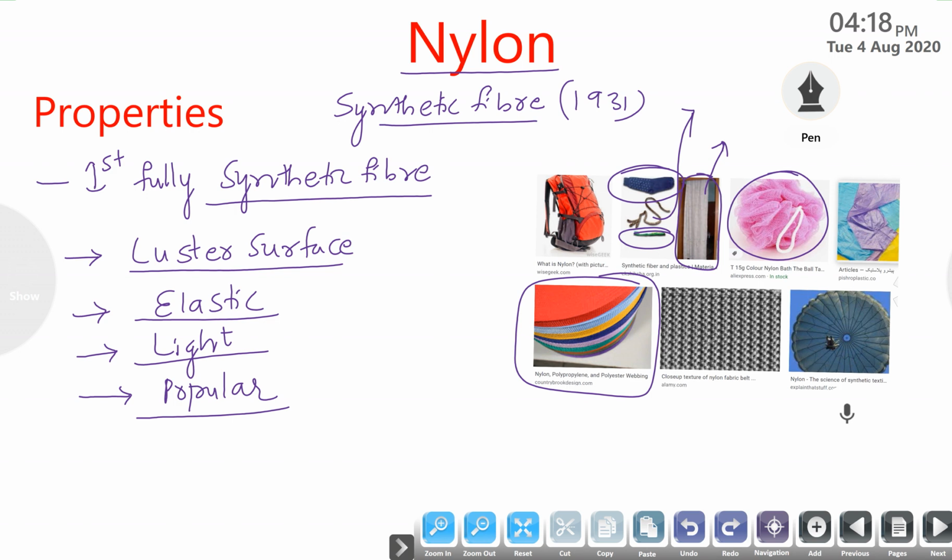Then just observe the most important use of nylon is a parachute. Ropes of the parachute are ropes for rock climbing. While climbing the rocks or mountains, they are using nylon rope. Here parachutes are also prepared by nylon, and our daily use bags are also prepared by nylon.